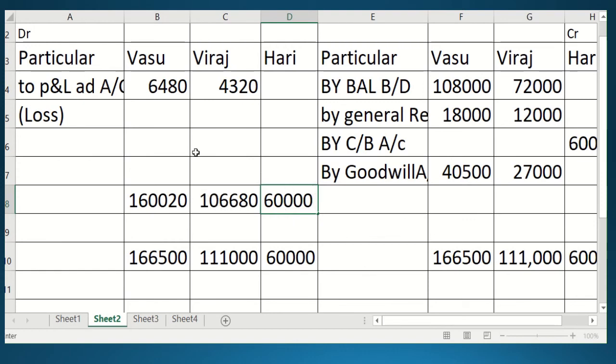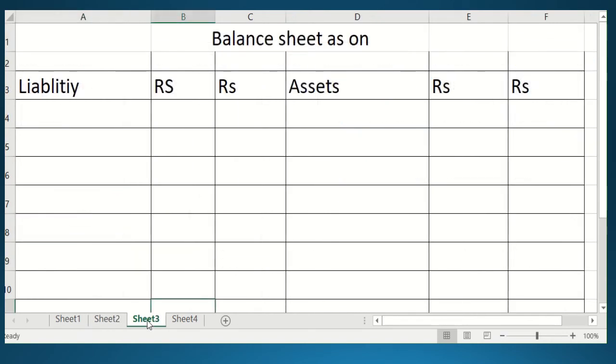Now this closing balance will be known as to balance carried down. This balance will be shown as a capital amount in the balance sheet.